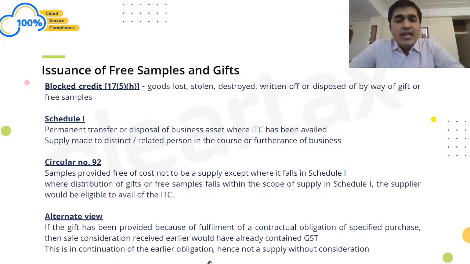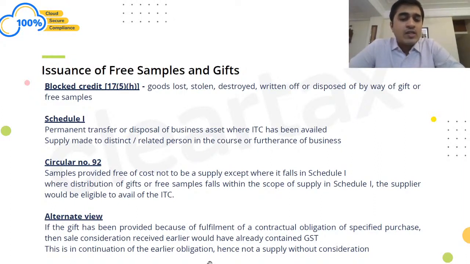But let us say he is an unregistered person and he says that I won't pay you a single rupee for the free sample. In that case, if I show it as a Schedule 1 supply, then I have to pay the taxes on 110 rupees, which is on my output. However, if I show it as an ITC reversal, then maybe the cost was only 100 rupees, right? So I would essentially want to reverse my ITC of 100 rupees and not show it as a supply if the recipient is unregistered, because in that case, the total loss that I would be incurring on account of giving something as a free sample would be 100 rupees, right?